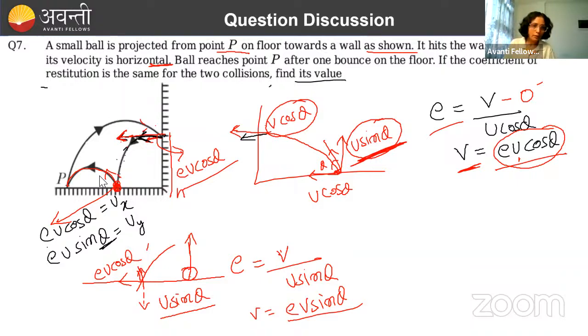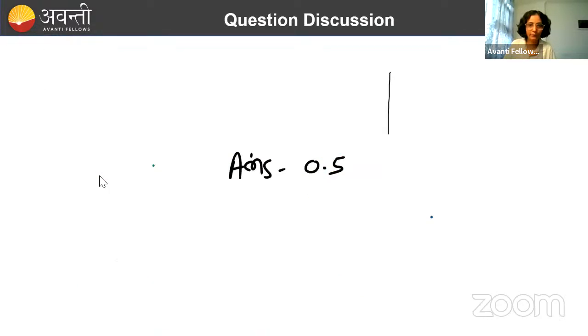Now what we need to calculate here: if the coefficient of restitution for the two collisions is same, find its value. E का value हमें निकालना है. How we will do that? Now the question is very easy. अब आप यहाँ से देख लो. Initially, let me go on to the second page. So initially, when you threw it, what was the case? At some angle you threw it, then it hit it vertically. So this distance was equal to how much?